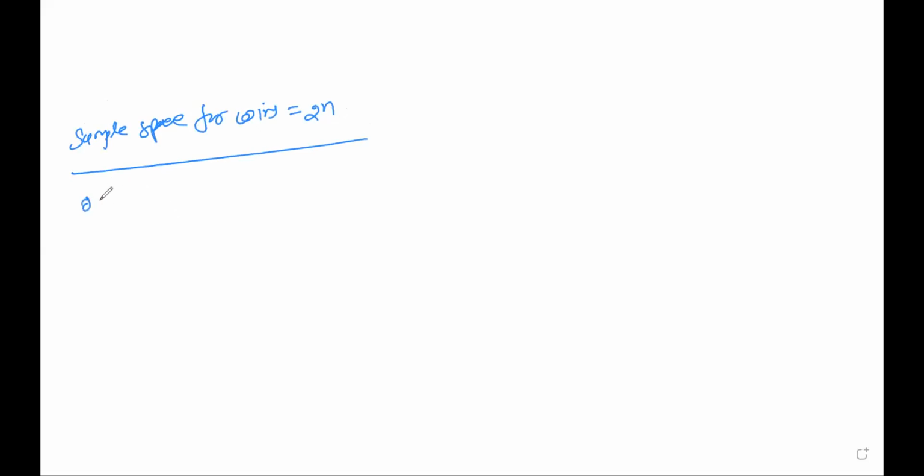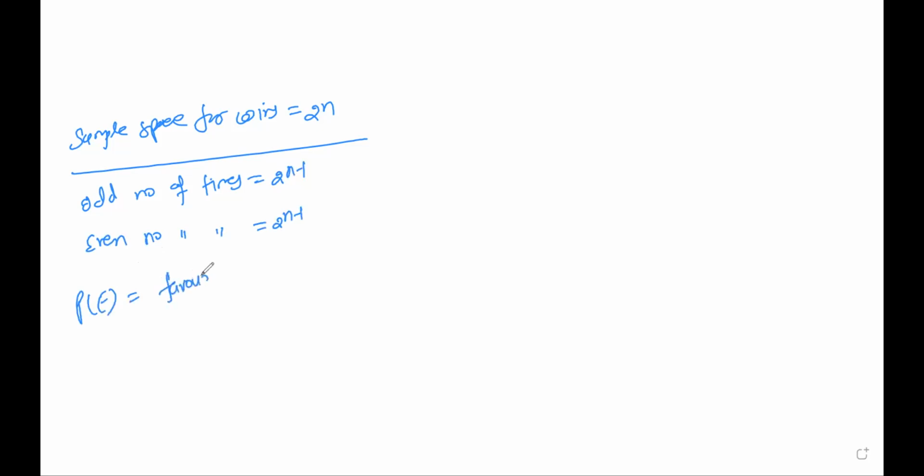And if you are tossing a coin an odd number of times, the sample space will be 2 raised to n minus 1. Or else if you are tossing a coin an even number of times, the sample space will be 2 raised to n minus 1. So we know that the probability of any event is given as outcomes by sample space.